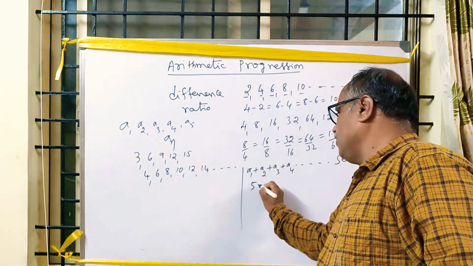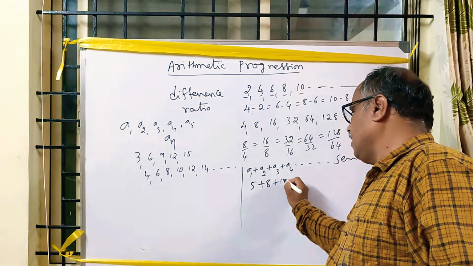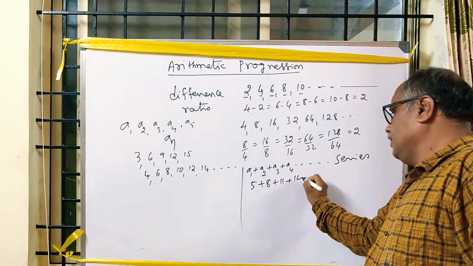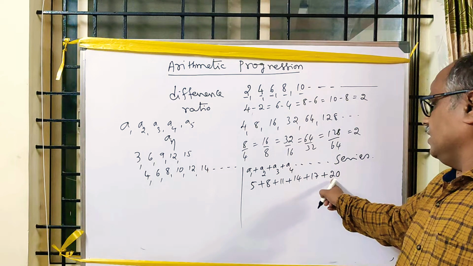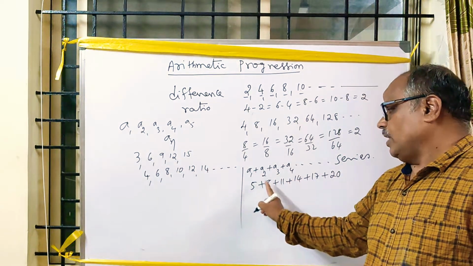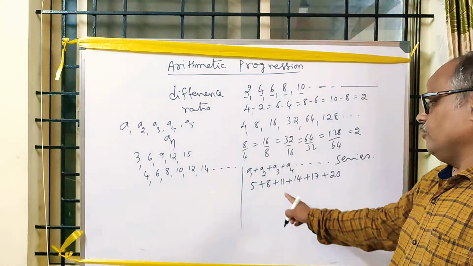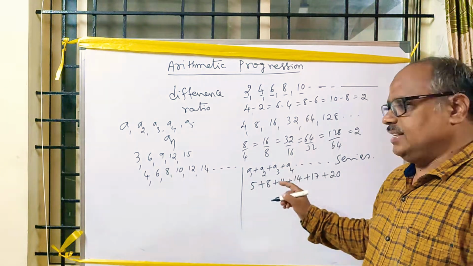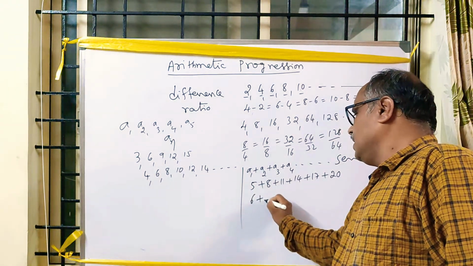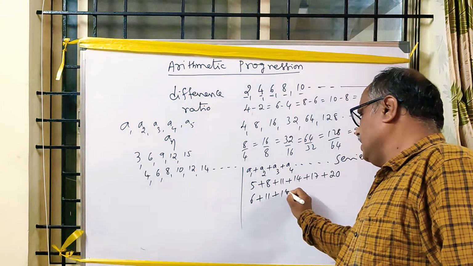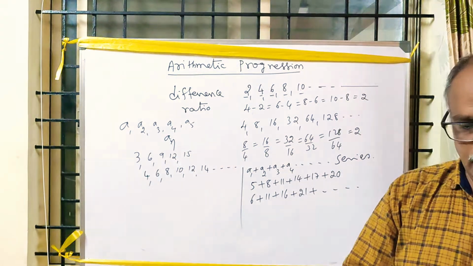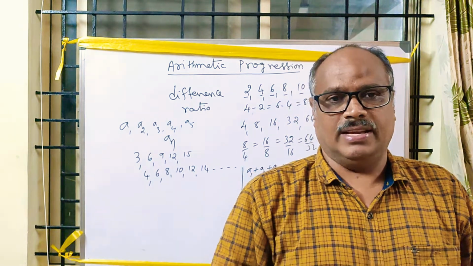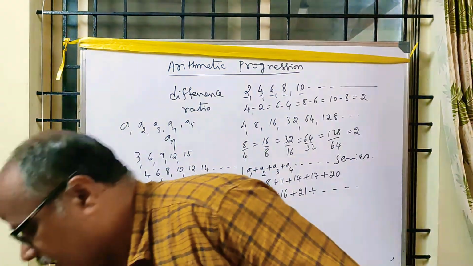For example, 5, 8, 11, 14, 17 plus 20. Here there are 1, 2, 3, 4, 5, 6 terms. Therefore, it is a finite series. 6, 11, 16, 21 plus, and so on, is called an infinite series.